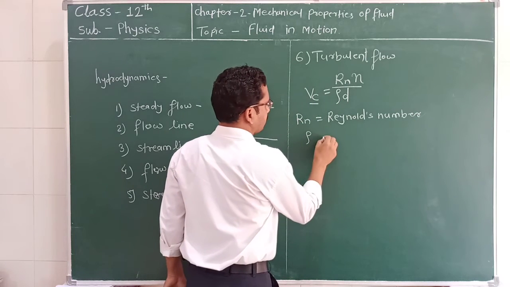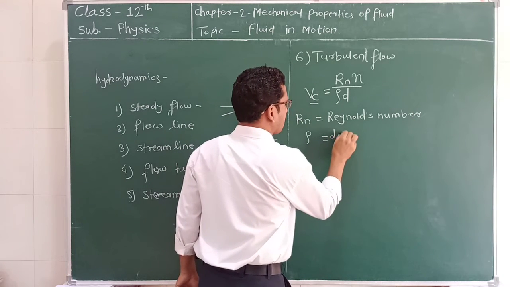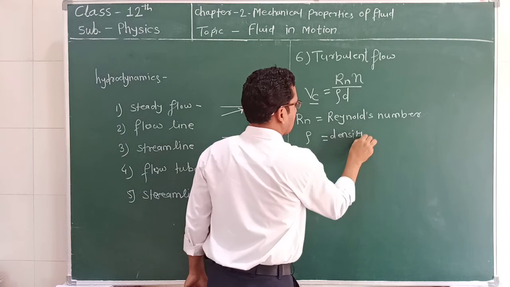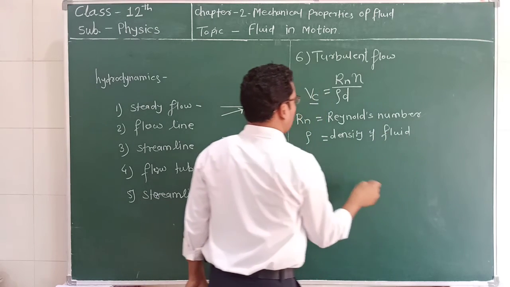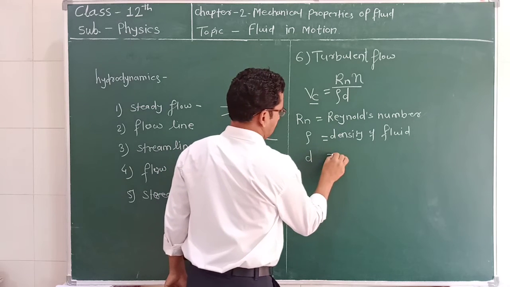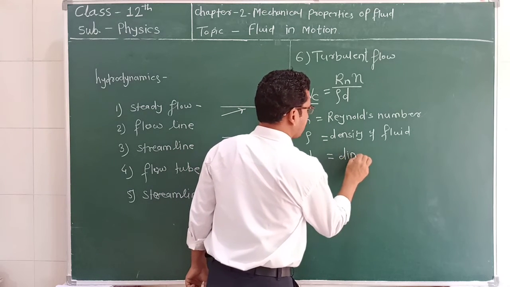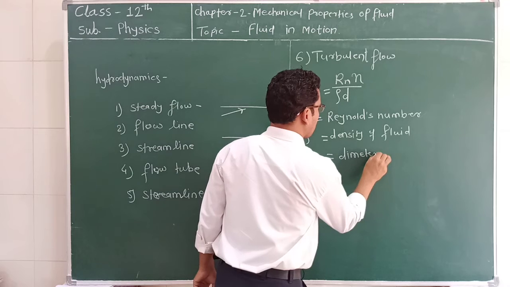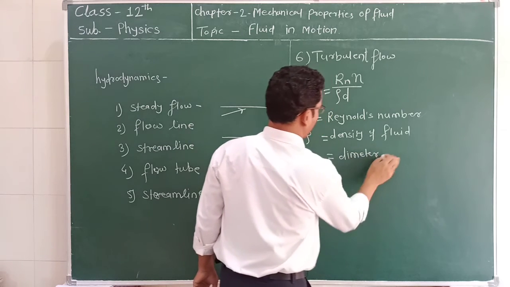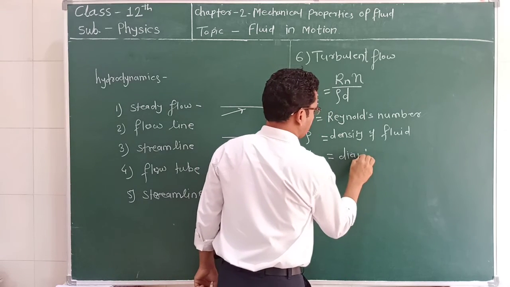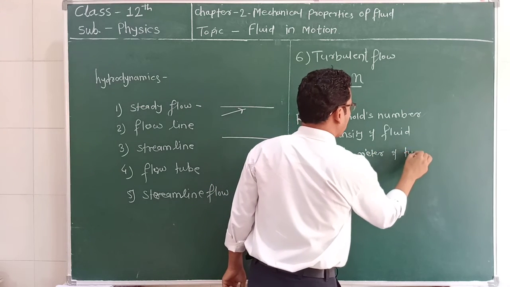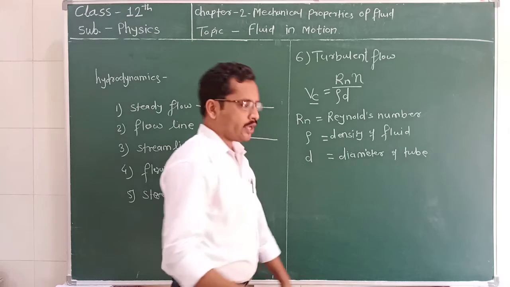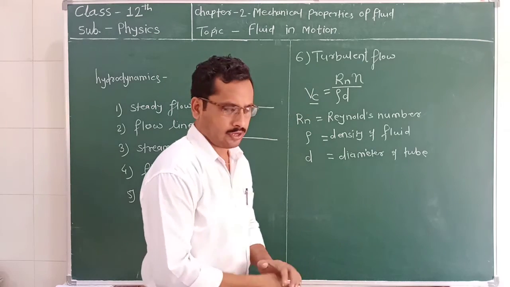This rho is the density of fluid, and this d is the diameter of the tube through which this liquid is flowing.